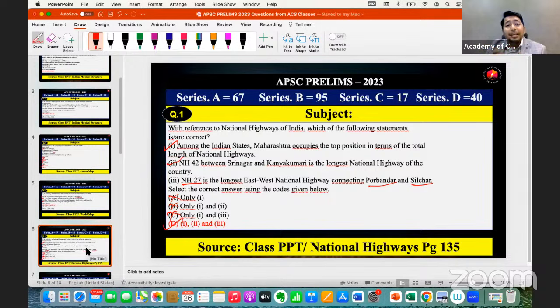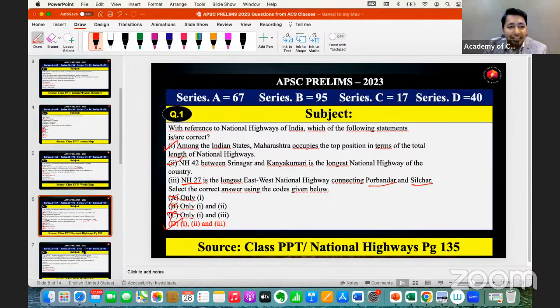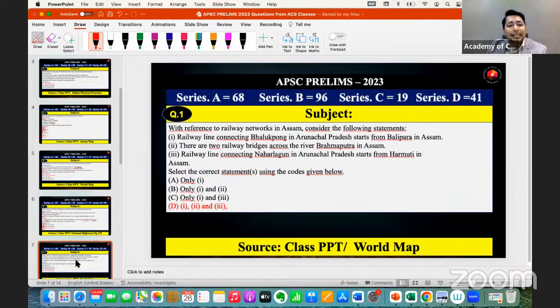So this way, my dear aspirant, there are more than 10 to 15 tips and tricks which we used to discuss in our class. If you are not aware of the content, then of course with the tips and tricks, you will be able to get the right answer. That I can assure you. The next we can see here, with reference to railway networks in Assam.